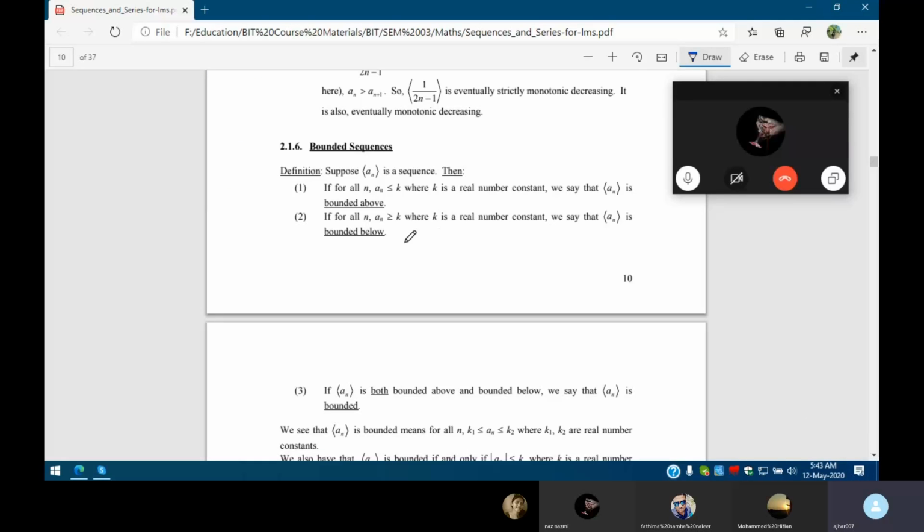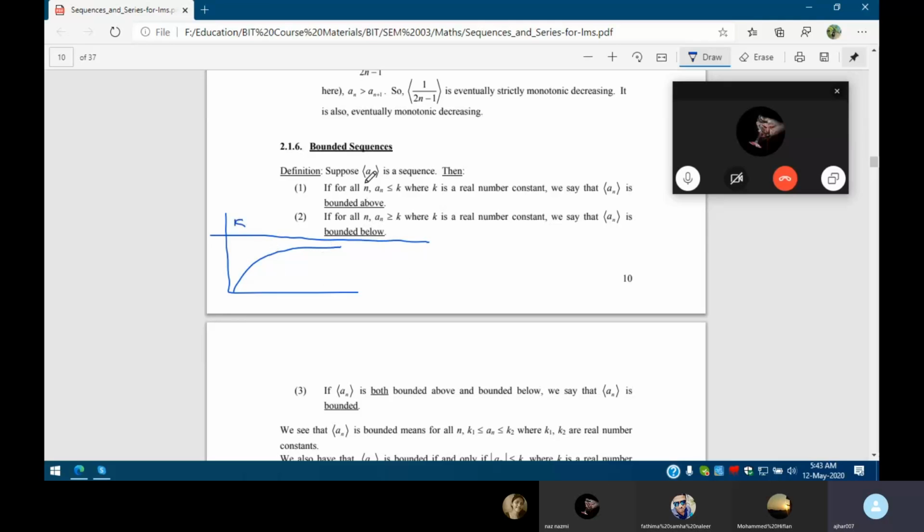A bounded sequence: if for all n, an less than k, where k is a real number constant, we say an is bounded above. Here we have a sequence like this, but on top of this sequence we have k.